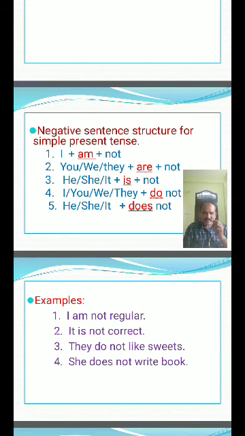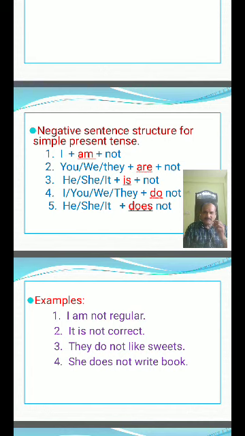Keep in your mind this simple logic. If B forms are there in a negative sentence, you add not after the B form only. I am not, you are not, we are not, they are not, he is not, she is not, it is not.